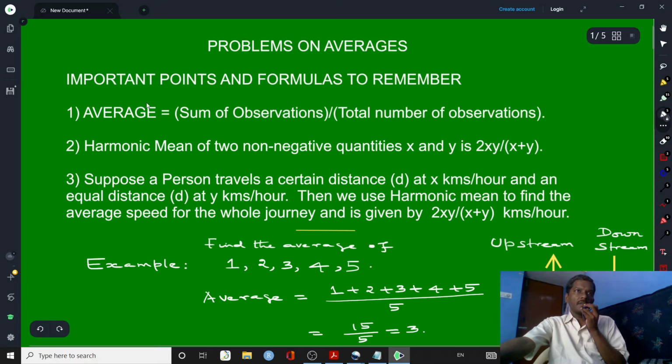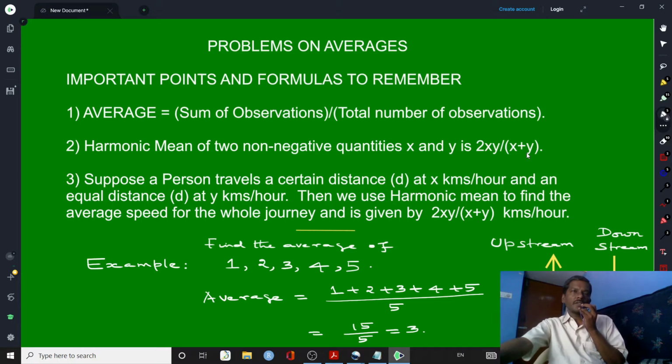The first point is average. Average is equal to sum of the observations over total number of observations. Average is also known as arithmetic mean or commonly known as mean. And the second one is harmonic mean of two non-negative quantities x and y, which is 2xy over x plus y. And we will see in a little while how to get this formula, 2xy over x plus y, for harmonic mean of two non-negative quantities x and y.